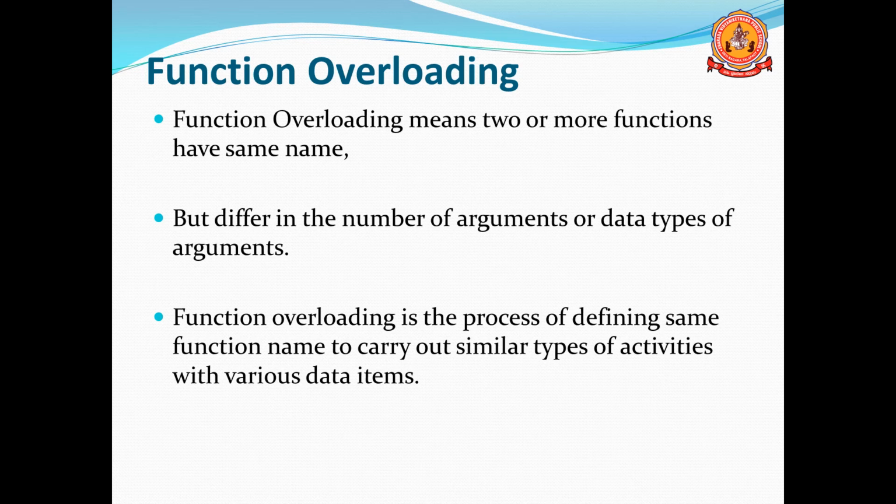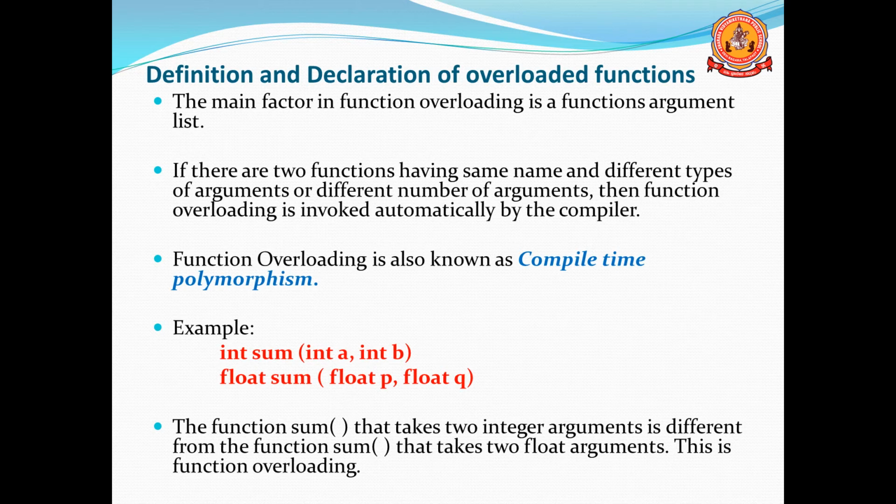For example, if you want to find the area of a square, only one side is required. If you want to find the area of a rectangle, two sides are required. If you want to find the area of a triangle, either three sides or two sides and height are required. So in some cases three inputs, in some cases only one input is required. So in these cases, similar operations with various or different data items, at that time we can use function overloading. And how can we use function overloading in a program?